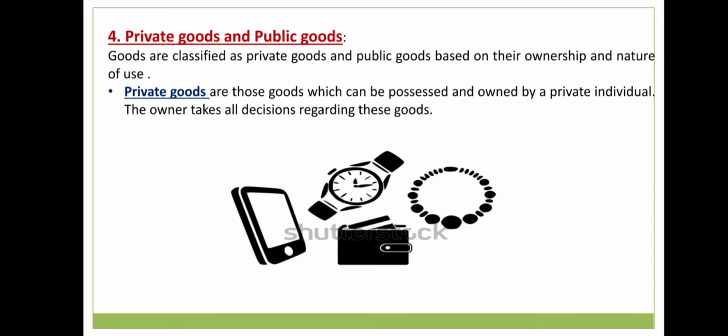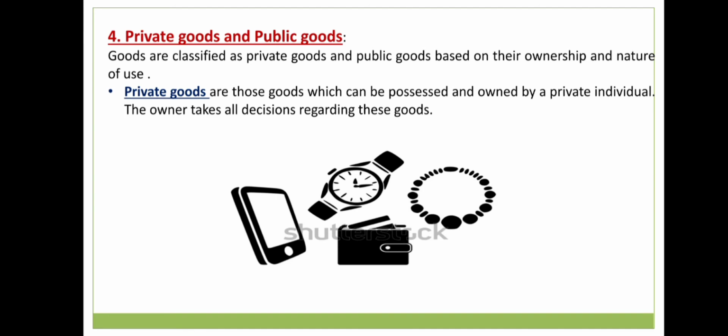All those goods are owned by a particular person. For example, if I have a phone, that phone belongs to me and only me. If I have a watch or a bracelet, I'm not giving it to any other person. All the decisions about those goods are made by me only, because those goods belong to me. So these types of goods are known as private goods.